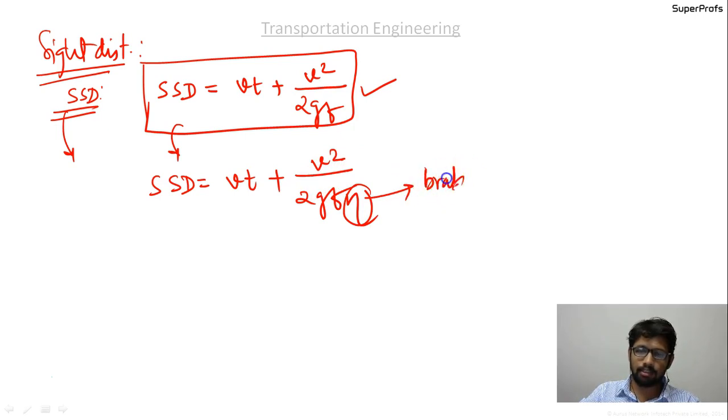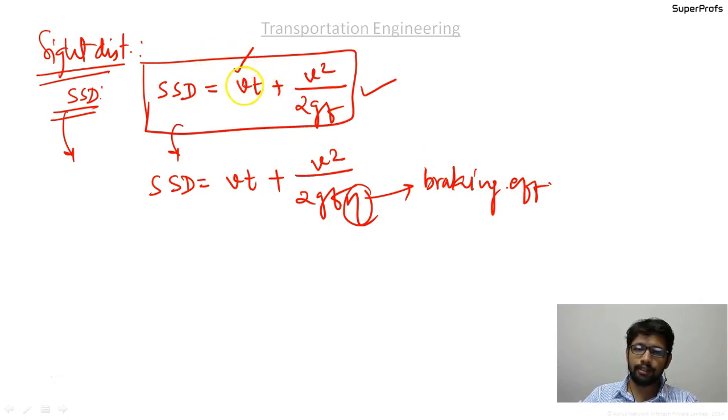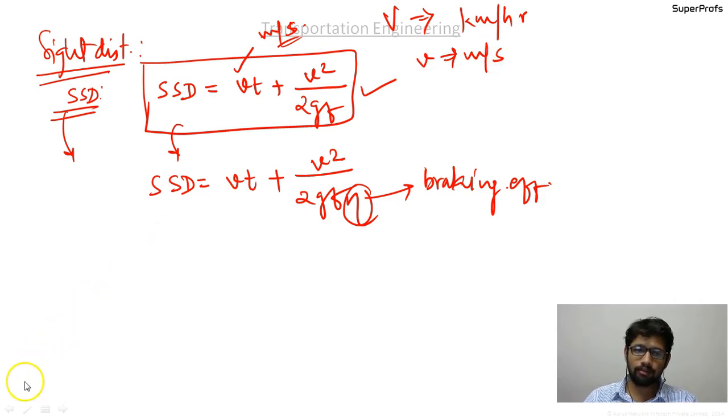You should know the meaning of everything. v is the design speed in meters per second. Remember that if it is a capital V, then it is speed in kilometers per hour; if it is a small v, it is speed in meters per second. t is the reaction time. By IRC, the value of t is 2.5 seconds. That is what you should remember.